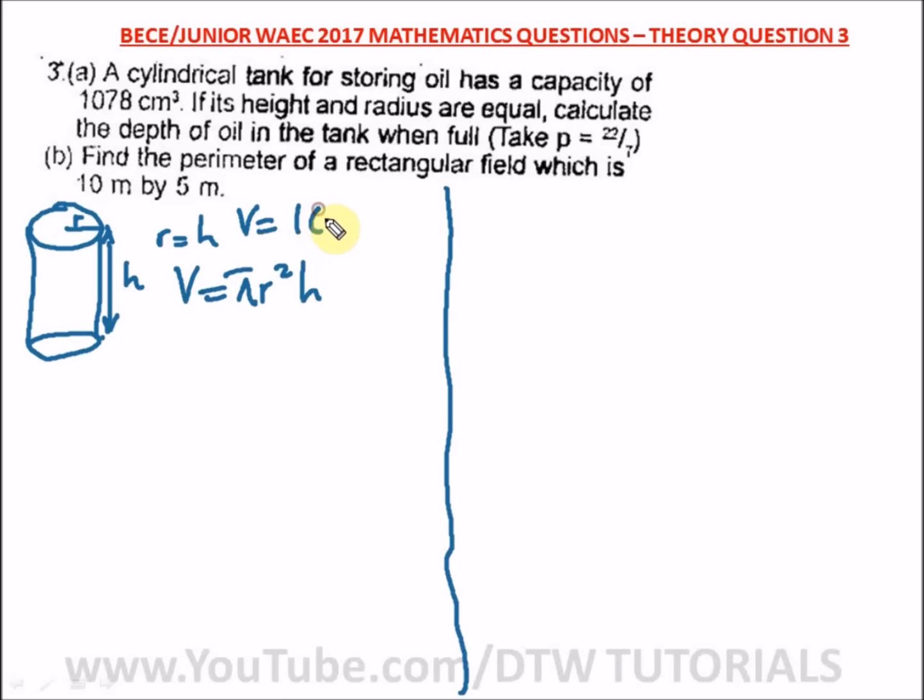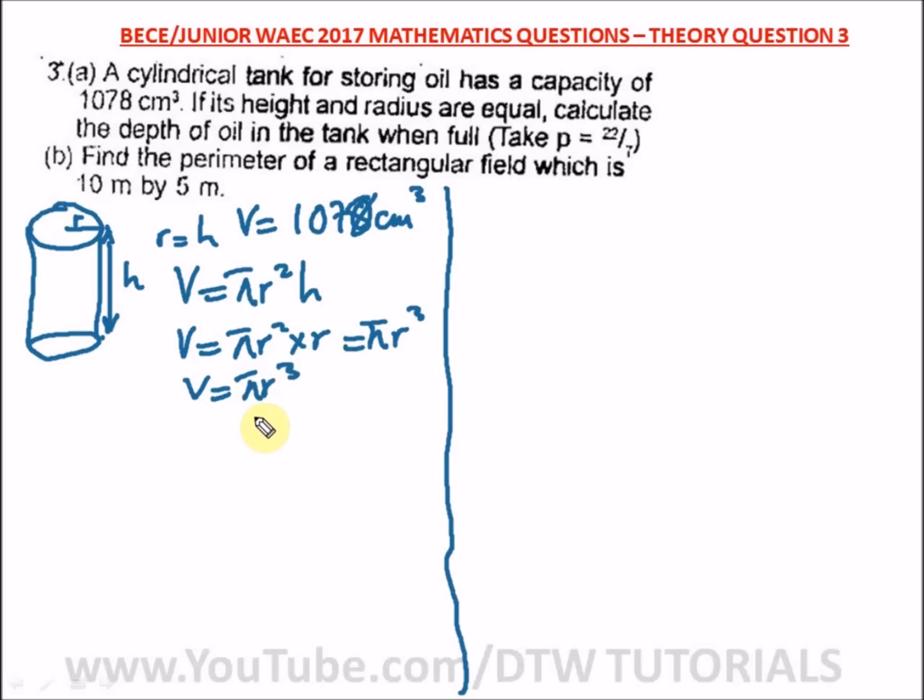And from here we've been told that the volume V is equal to 1078 centimeter cube. So we've been told that's the capacity of the cylindrical tank, which is the volume. Since we know V, we are told to look for the height, and we know that h is also equal to r. So to simplify our formula, V is equal to pi r squared times r, since the question says its height and radius are equal. So the formula is further simplified as V is equal to pi r cube.